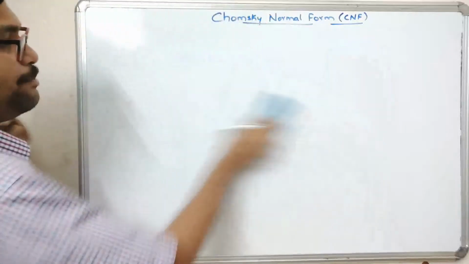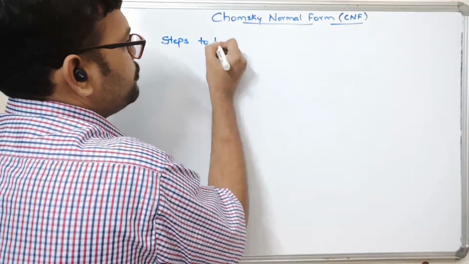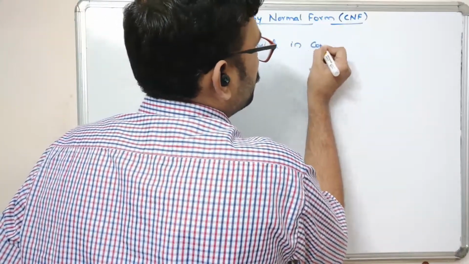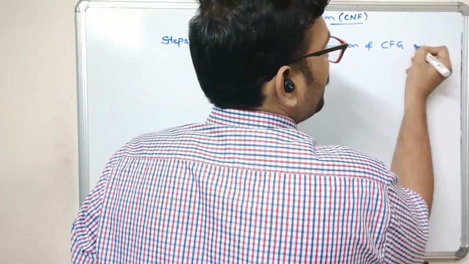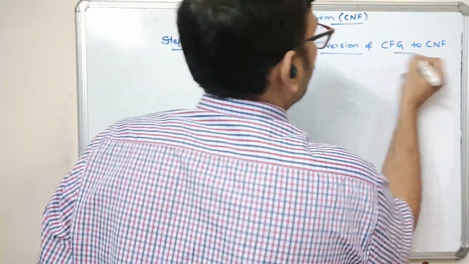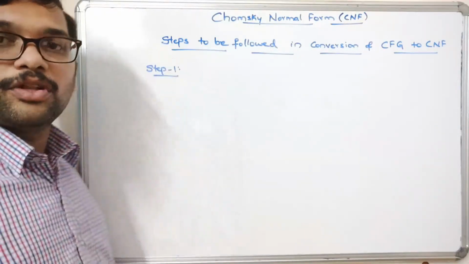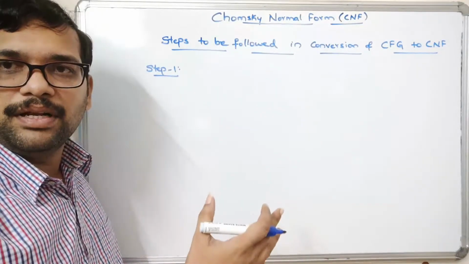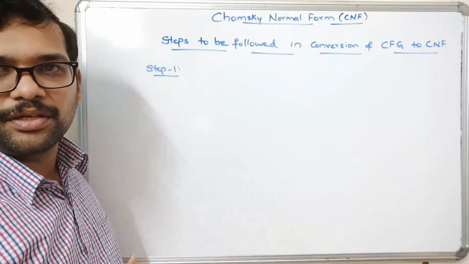Now we'll see the steps to be followed in the conversion of CFG, context-free grammar, to CNF, Chomsky normal form. Coming to step one: if the right hand side of the production has the start symbol, just replace the start symbol with another non-terminal and create a new production.